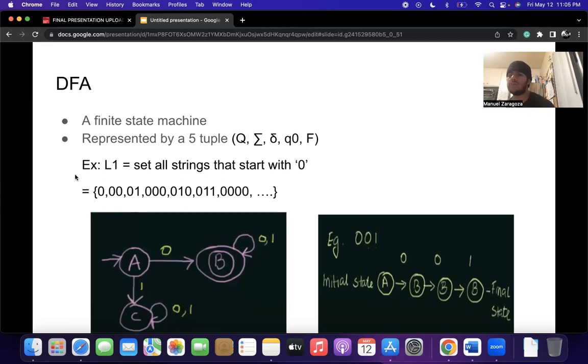We will go over an example problem. The first problem is L1 equals the set of all strings that start with 0. What we're going to do is come up with binary strings, such as 0, 0 1, and so on. We'll write just a couple of them, because the list is going to keep going over and over again.